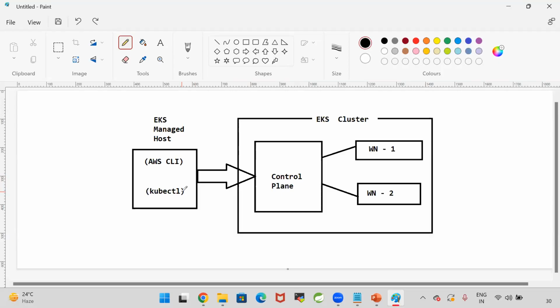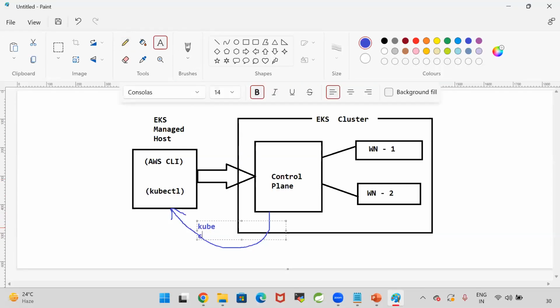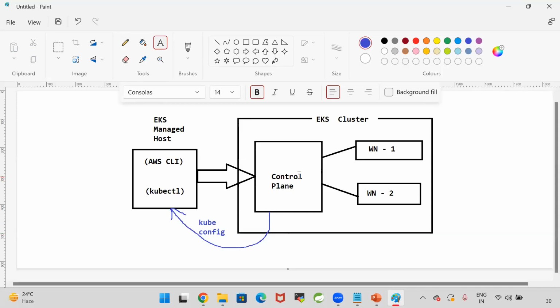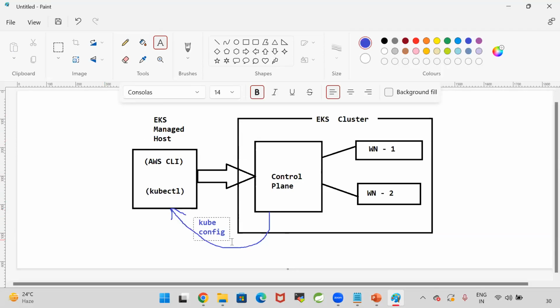How will kubectl understand where your control plane is? For that, cluster configuration will be available. The cluster configuration file we need to update in the EKS managed host machine. That file is called the kubeconfig file. For every cluster, configuration will be available. What is the URL of the cluster? Where is the cluster running? That cluster information we need to keep in our managed host machine. So that file is called the kubeconfig file.